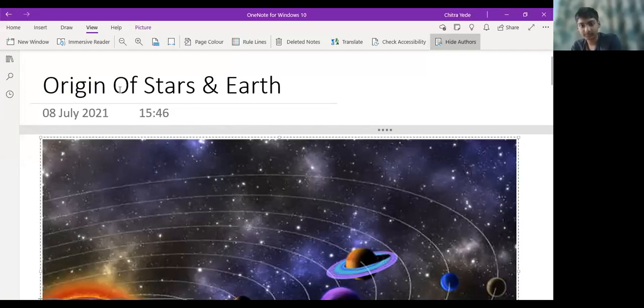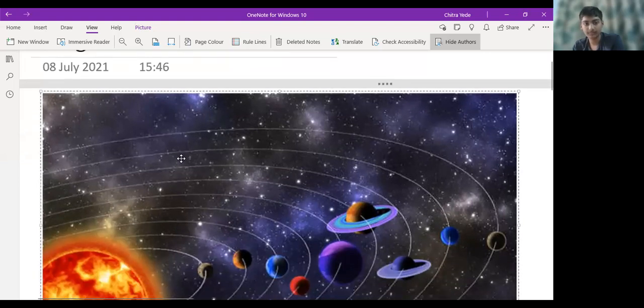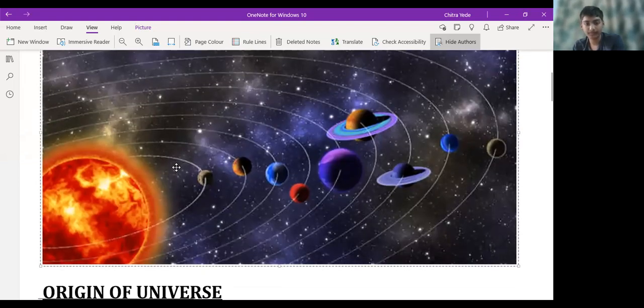So here we are to understand the origin of stars and Earth today. This is our solar system. On third number, we have our planet Earth, and we will understand how Earth is formed. This is the main source of energy for our solar system, which is nothing but the Sun.